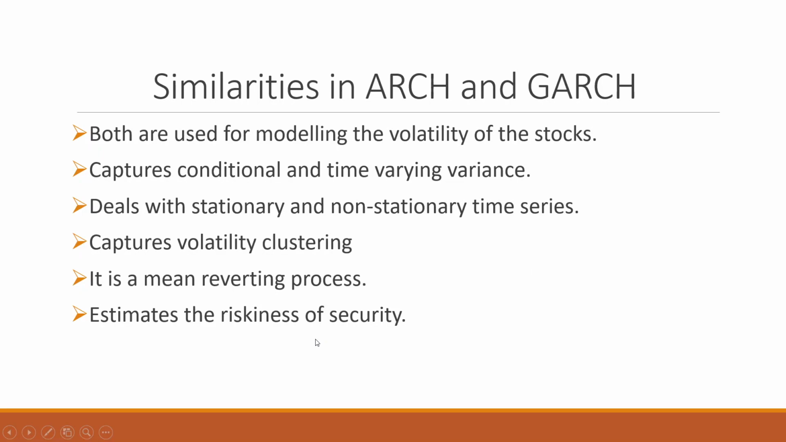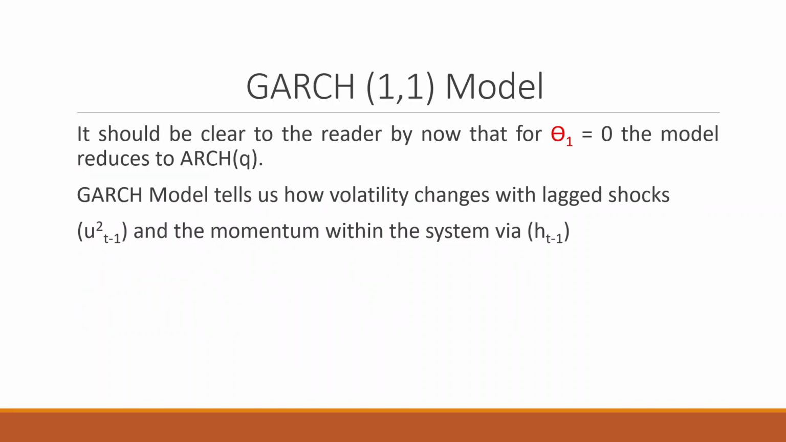The similarities in the ARCH and GARCH families are: both are used for modeling the volatility of stocks. They capture the conditional and time-varying variance, and deal with stationary and non-stationary time series. They capture volatility clustering. They are mean reverting processes. They estimate the riskiness of the security.